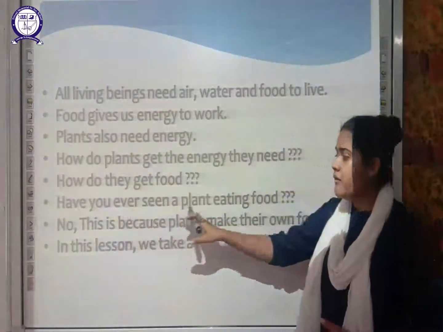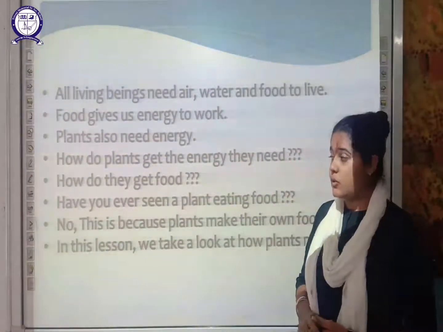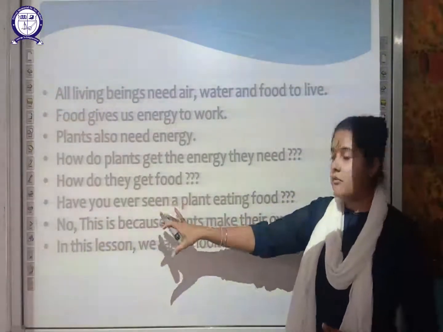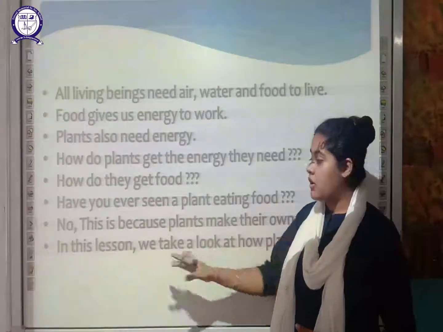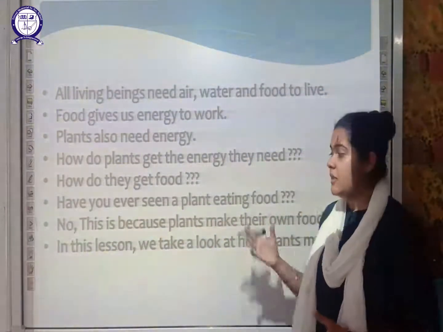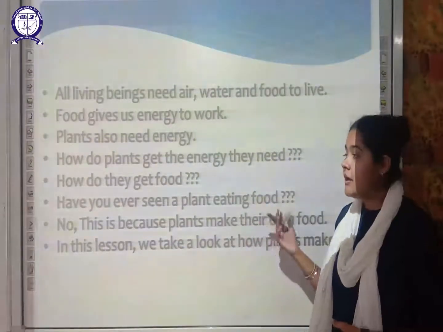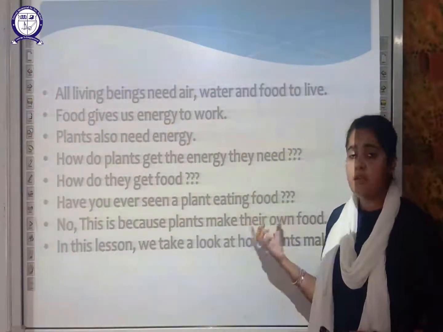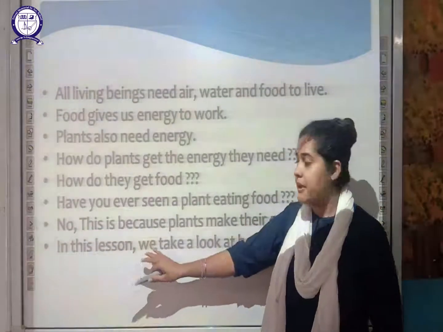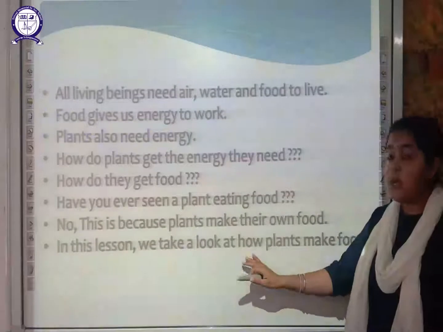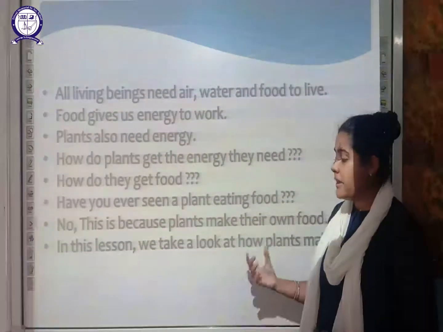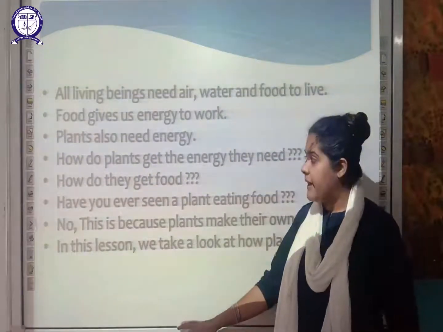Lastly, have you ever seen a plant eating food? I am sure that you have not, because plants make their own food. Plants are the only organisms that can make their own food, and that is how the plant obtains energy. In this chapter we are going to take a look at how plants make food by themselves.